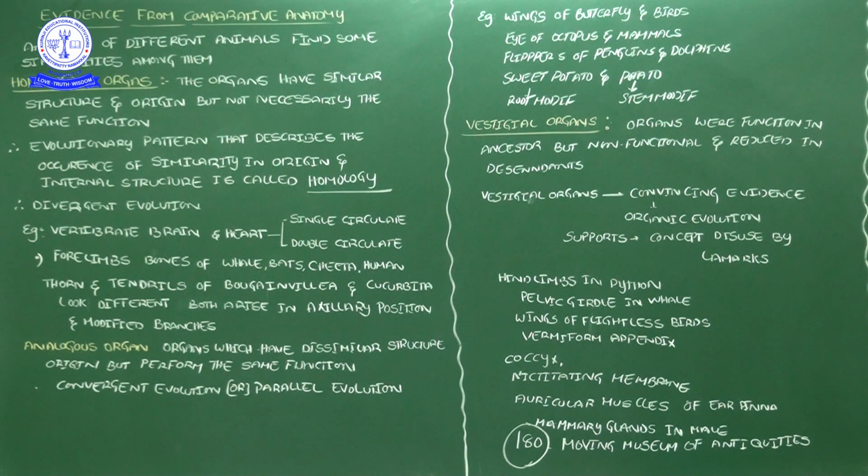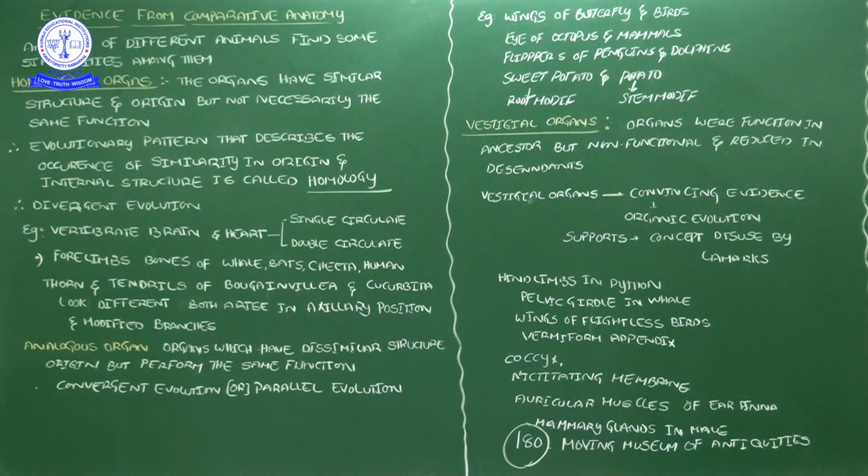By understanding homologous organs, we can understand the evolutionary pattern. The occurrence of similarities in origin and internal structure is called homology.